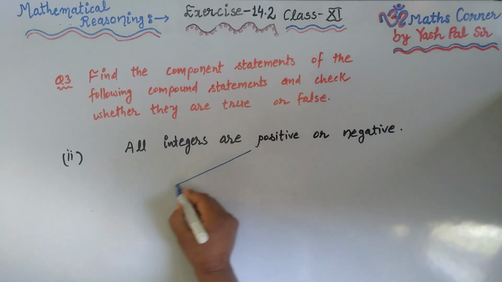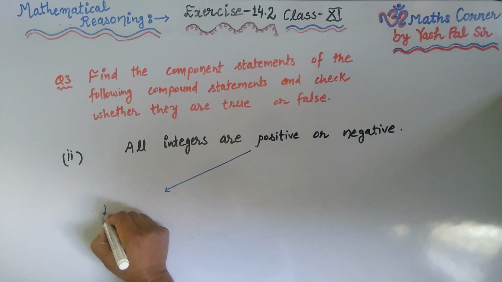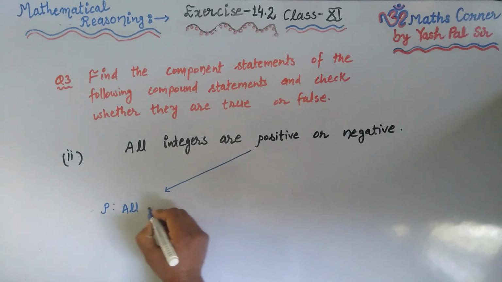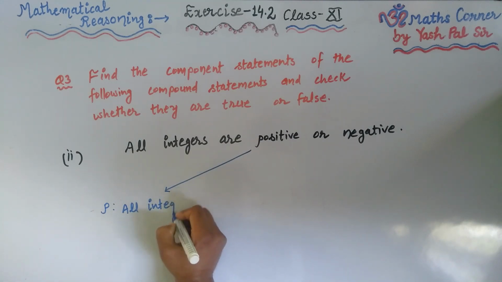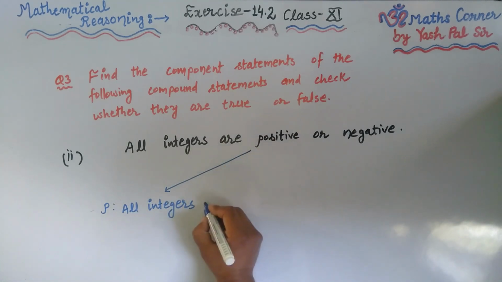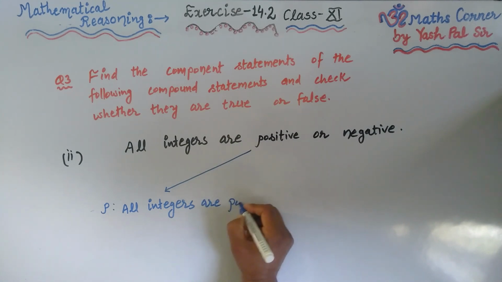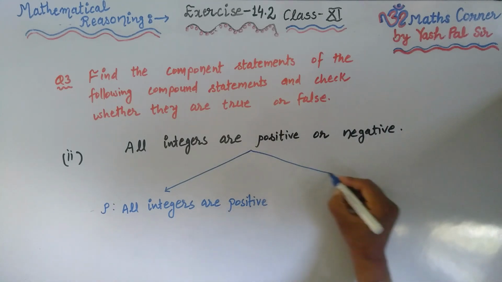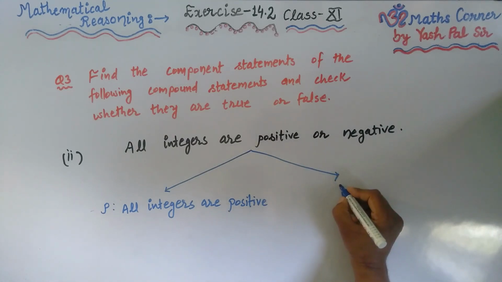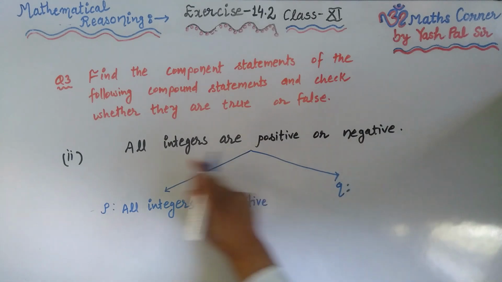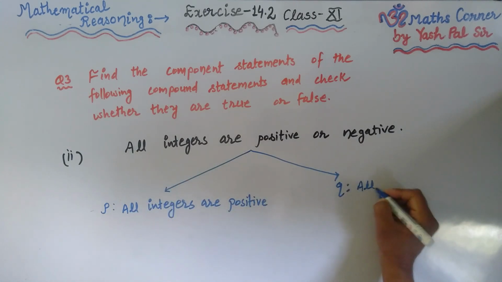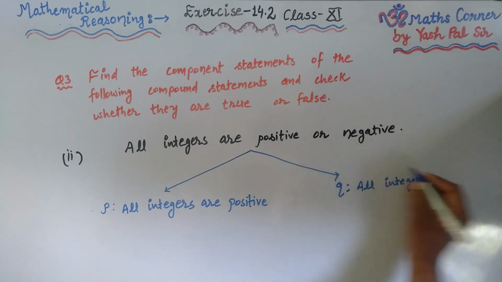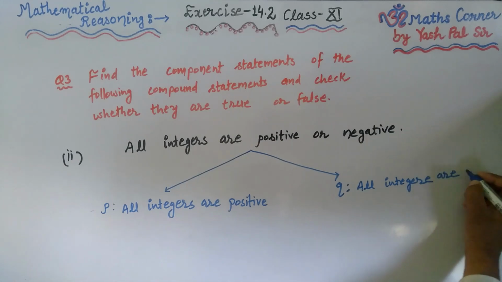Second part is: the statement is all integers are positive or negative. So first of all, the first component, suppose this is P: all integers are positive. Similarly, what is the second component? Suppose this is Q, we start from this: all integers are negative.